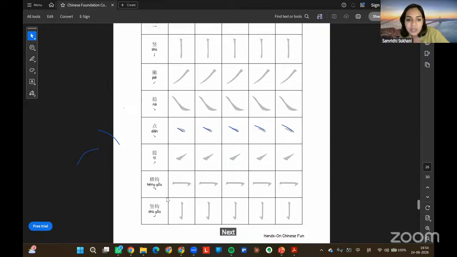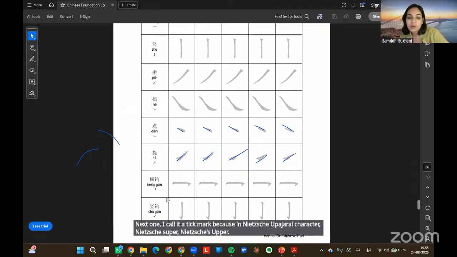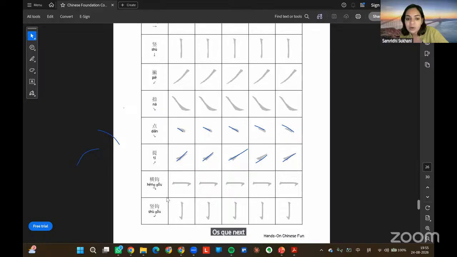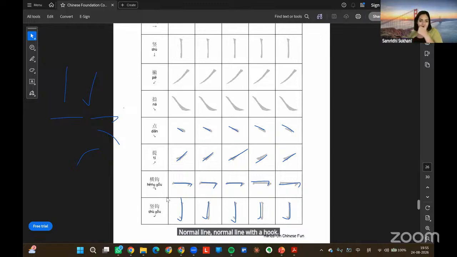Next one I call it a tick mark because the character goes from bottom to top, bottom to top, bottom to top. The next one is another horizontal line, but it is also coming with a hook. Horizontal line with a hook. And the next one is a vertical with a hook. Vertical line with a hook. So in Chinese there will be two kinds: a normal line, and a normal line with a hook. Normal line with a hook. Draw that.